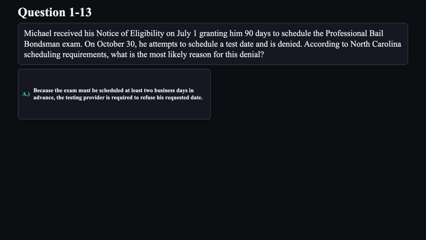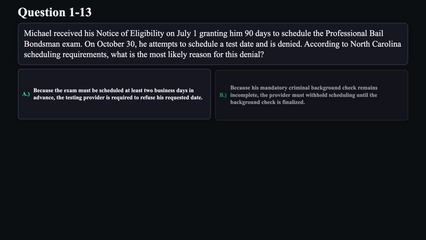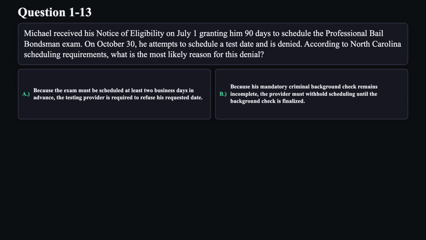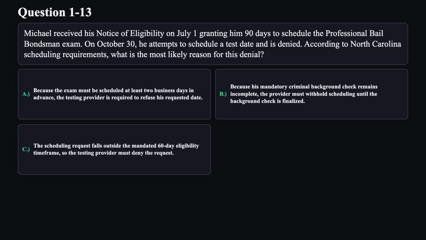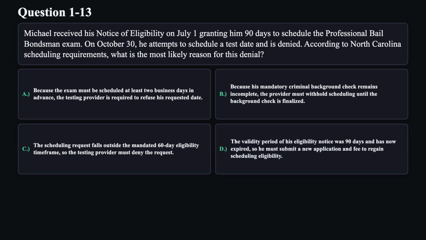A. Because the exam must be scheduled at least 2 business days in advance, the testing provider is required to refuse his requested date. B. Because his mandatory criminal background check remains incomplete, the provider must withhold scheduling until the background check is finalized. C. The scheduling request falls outside the mandated 60-day eligibility timeframe, so the testing provider must deny the request. D. The validity period of his eligibility notice was 90 days and has now expired, so he must submit a new application and fee to regain scheduling eligibility.